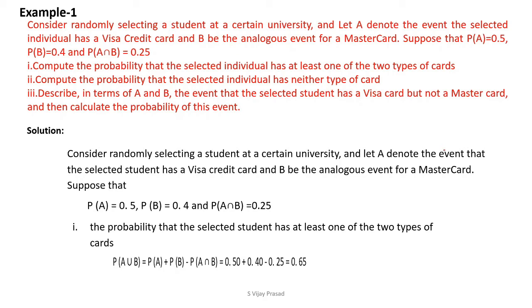Now we know that P of A union B, by the addition theorem, equals P of A plus P of B minus P of A intersection B. Now P of A is 0.5, P of B is 0.4, and P of A intersection B equals 0.25. When you substitute all these values in the formula, you will get the total probability as 0.65.